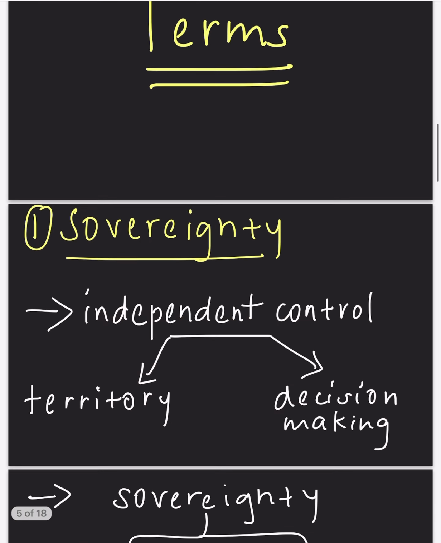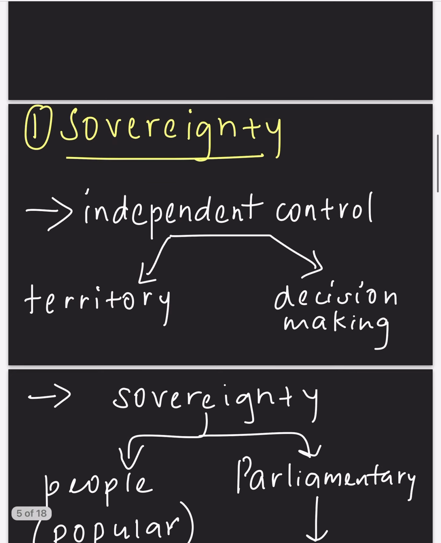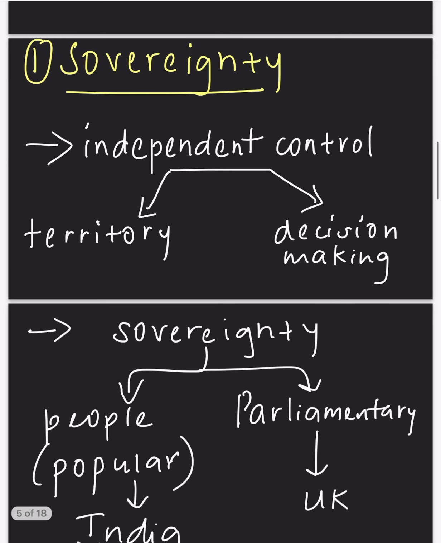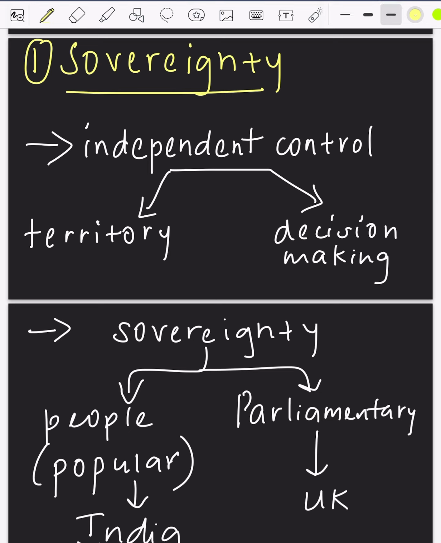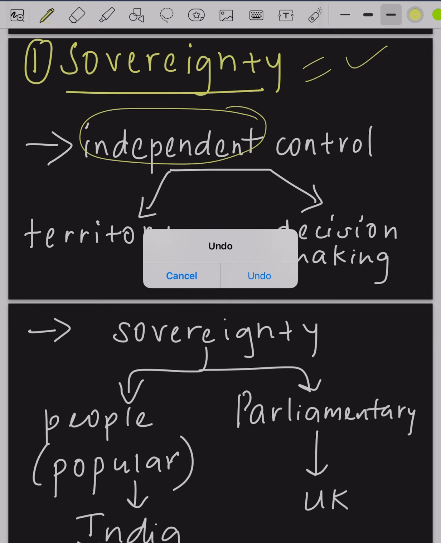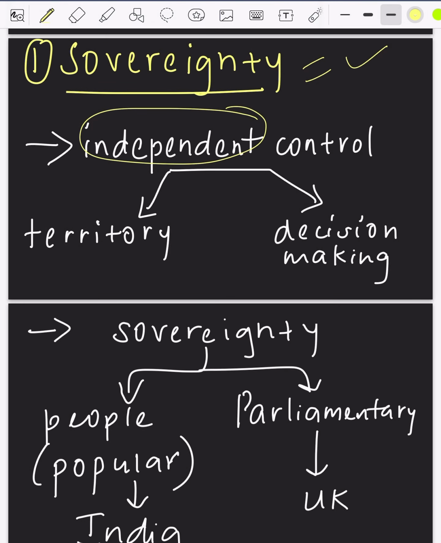Firstly, we shall see the meaning of sovereignty. When do you call a country sovereign? That is when the country is independent, with respect to its territory and decision making. That is, a country is free to make its decisions within its boundary. If a country is independent, then such a country is called sovereign.